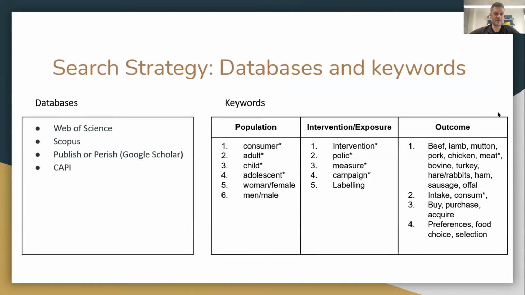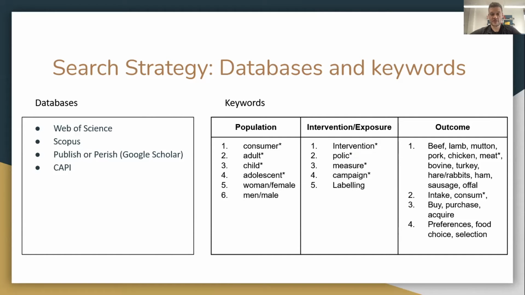Next. We searched databases that are commonly used in that field: Web of Science, Scopus, Publish or Perish for Google Scholar, and CAPI. We narrowed down the population to capture only humans by using the terms below.